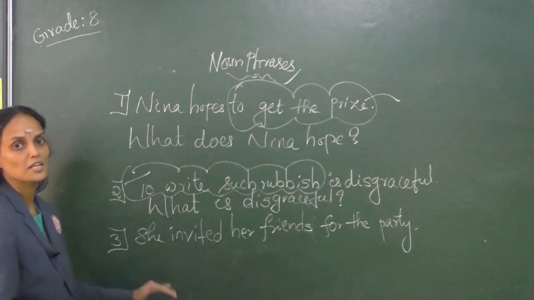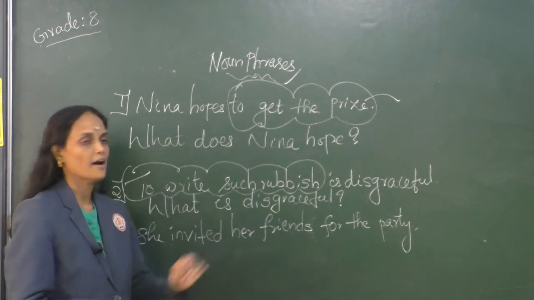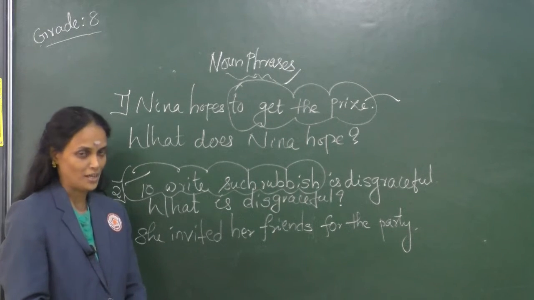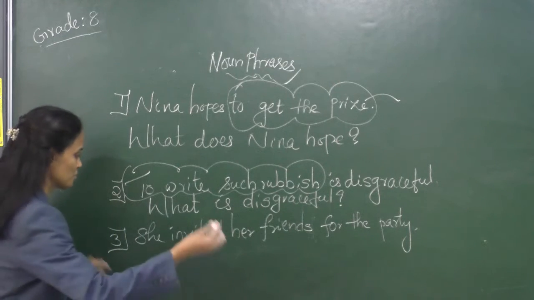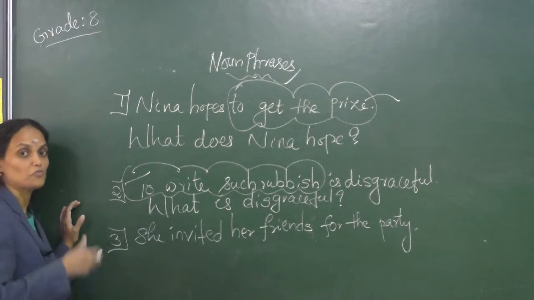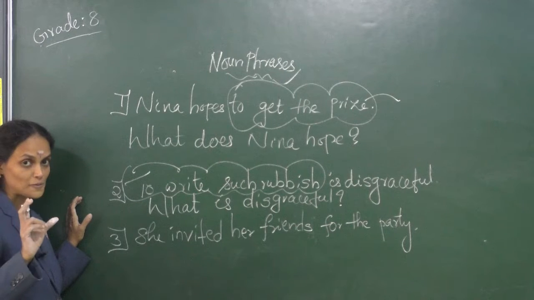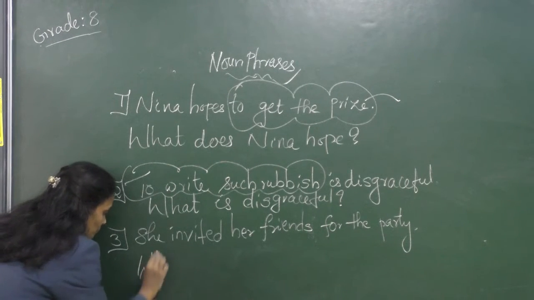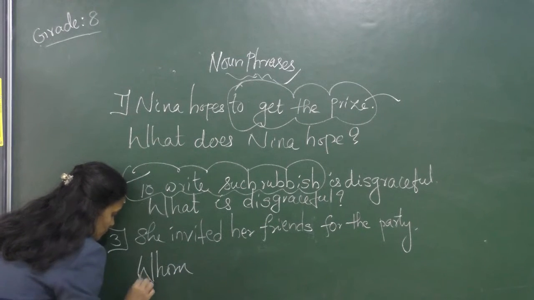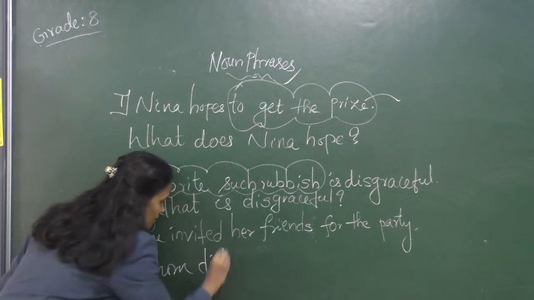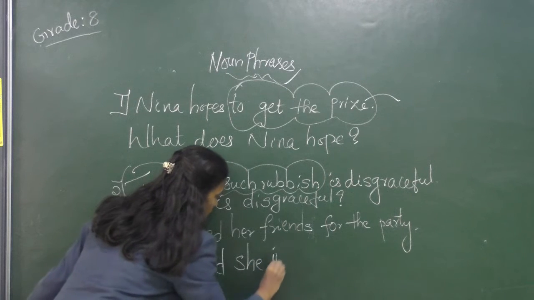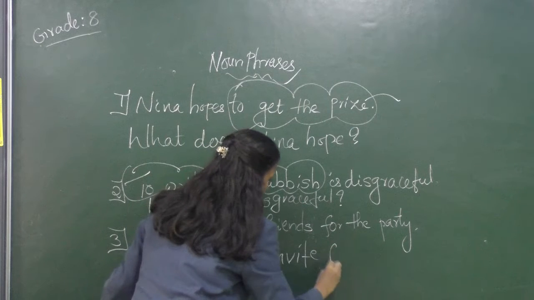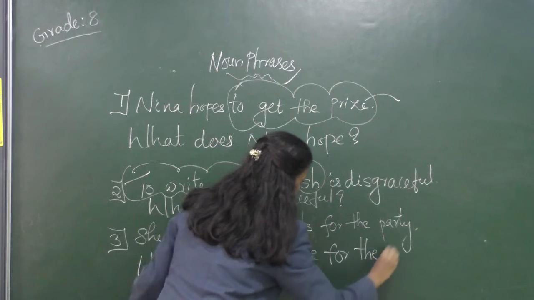Third one is, she invited her friends for the party. Here, can we use what? No. The best possible way to frame the question to find out the noun phrase is to use the WH question word whom. Whom did she invite for the party?